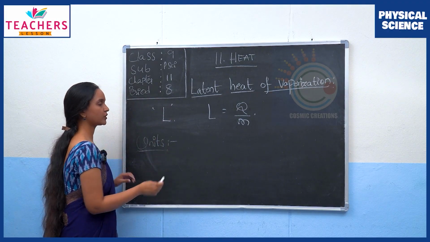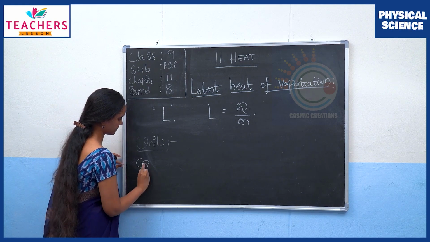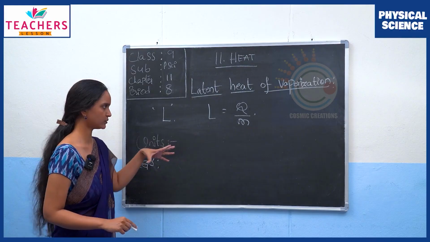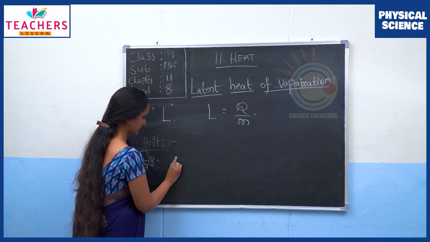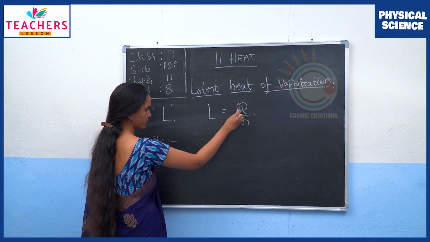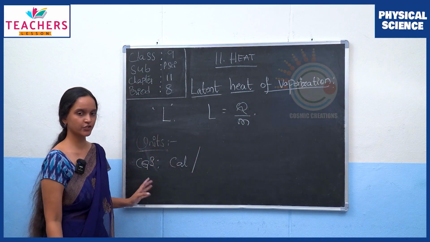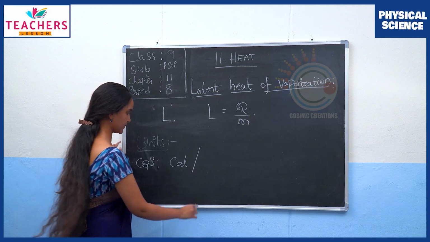Now, what could be the units for latent heat here? The CGS unit for heat energy is calories. So Q is calories divided by mass, and the CGS unit for mass is grams.